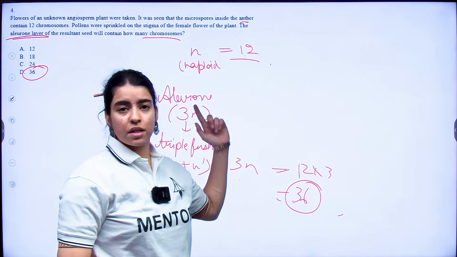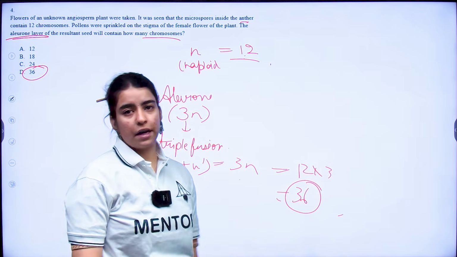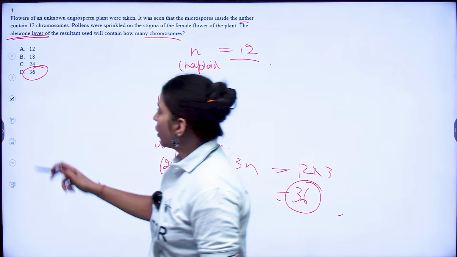Now in this question itself, if they would have asked you how many chromatids, then you would have to simply multiply it by 2. Okay? Now moving on to the next question.